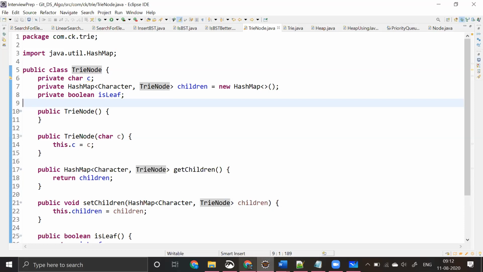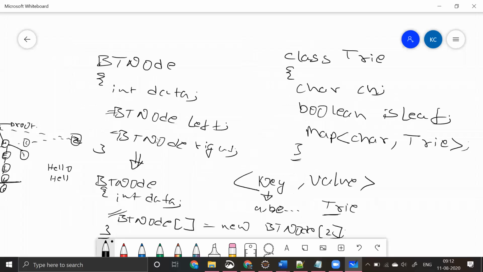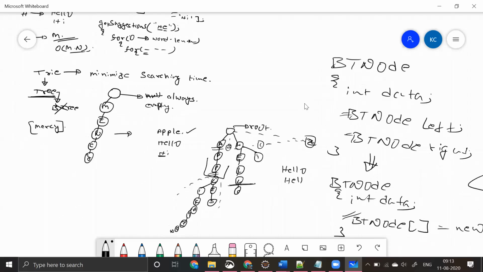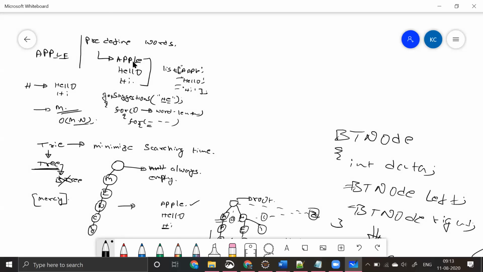While learning the trie data structure, we came to know about two important cases. First thing is we will be having a few words with us. For example, let's say you're trying to build something similar to Google or maybe Bing. These are big things, guys. What I wanted to say is the basic concept on which they work. First thing is you need to input the data, right? You have the data with you: apple, hello, and hi. This is the data that you have, and you need to input the data.